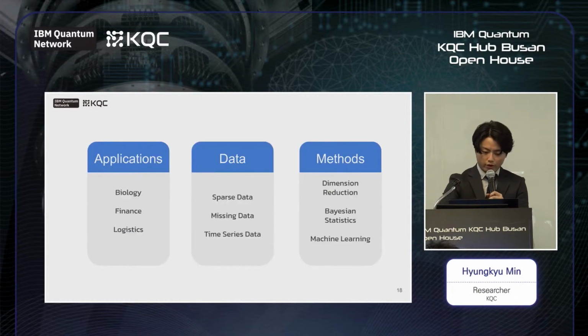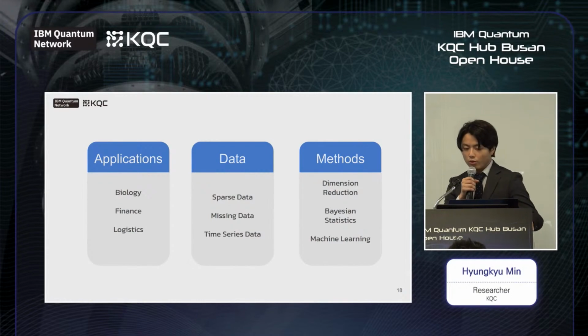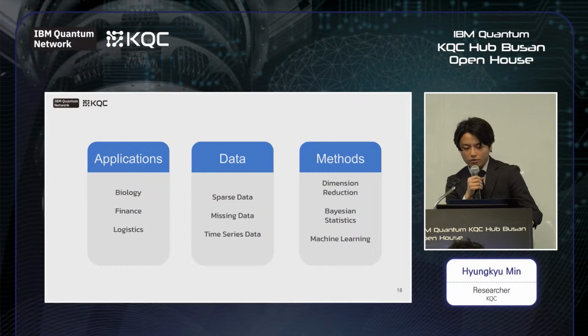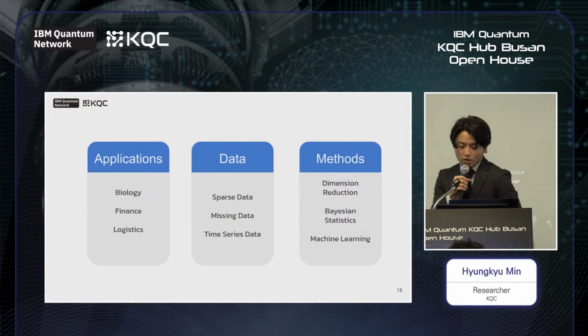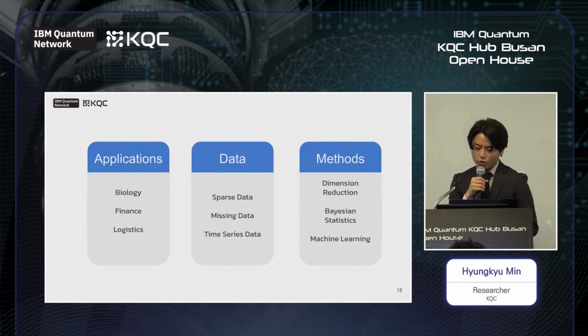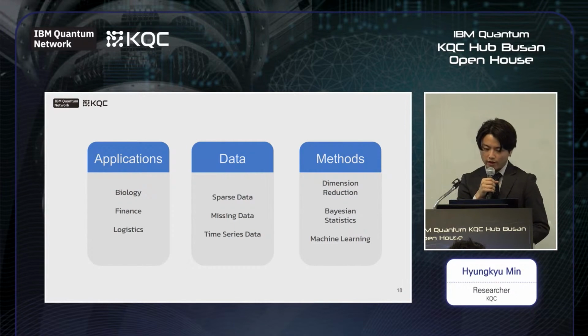To efficiently organize the research direction, we are considering 3 steps: applications, data, and methods. The application fields are the front field where most of the users are interested. Biology, finance, and logistics are fields where the problems are made. However, most of the application fields have a data problem, which means that the structure of the data is too complicated so that they have to be handled by data professionals.